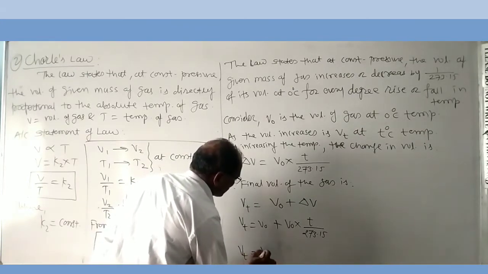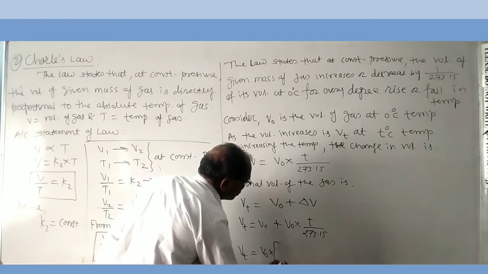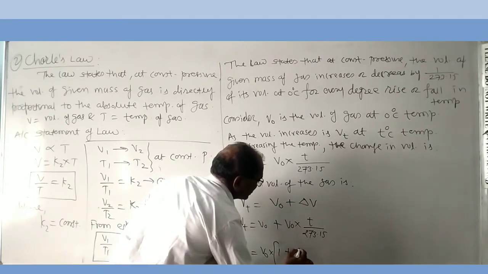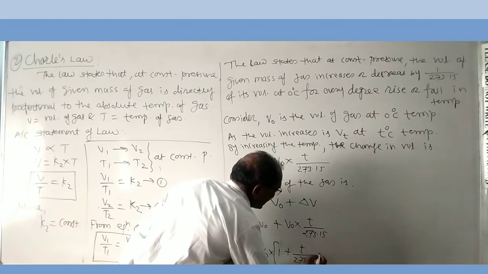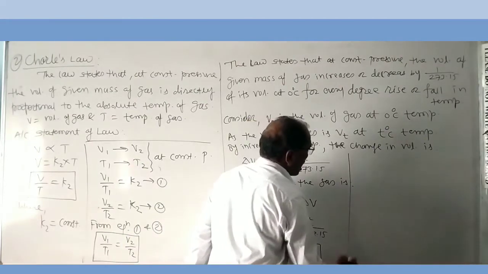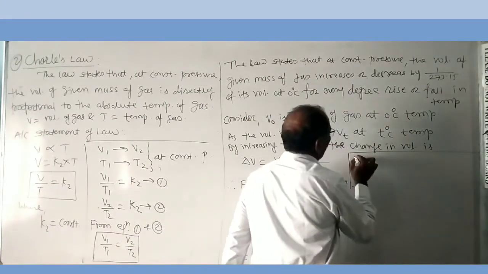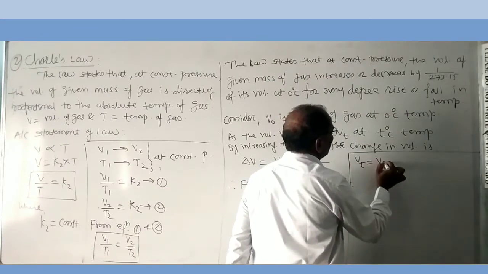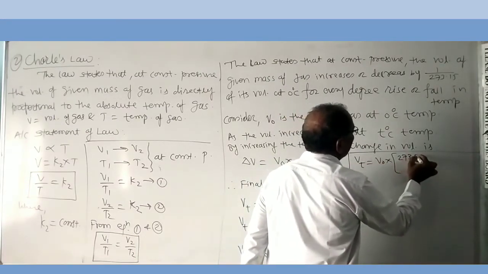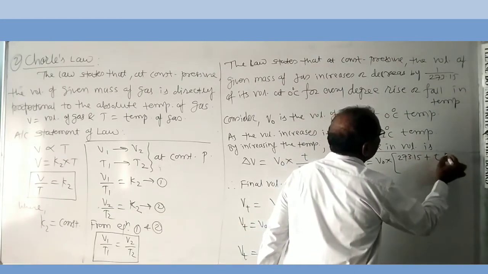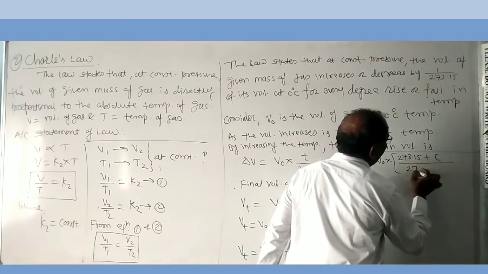Vt is equal to V0 into 1 plus T upon 273.15, or Vt is equal to V0 into (273.15 plus T) upon 273.15.